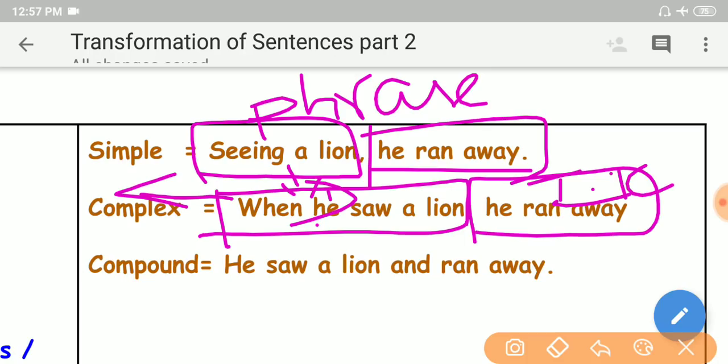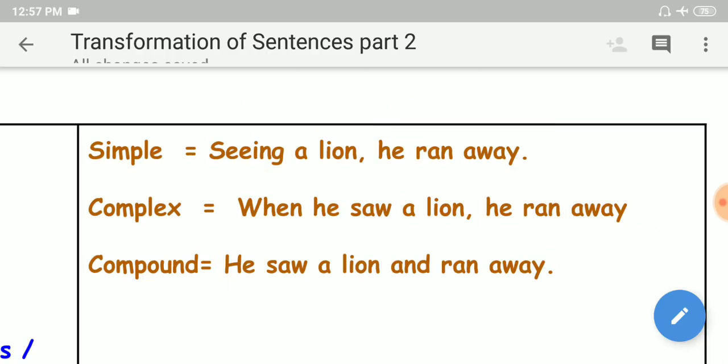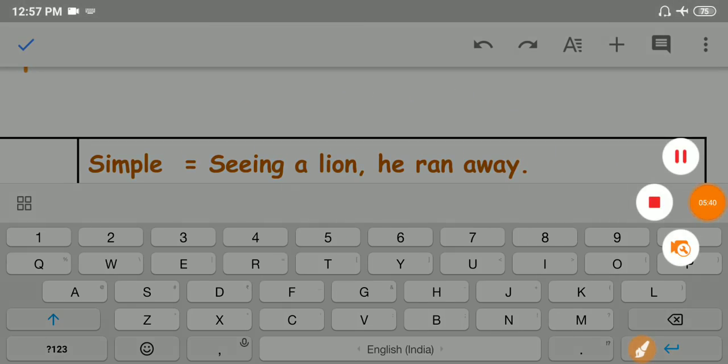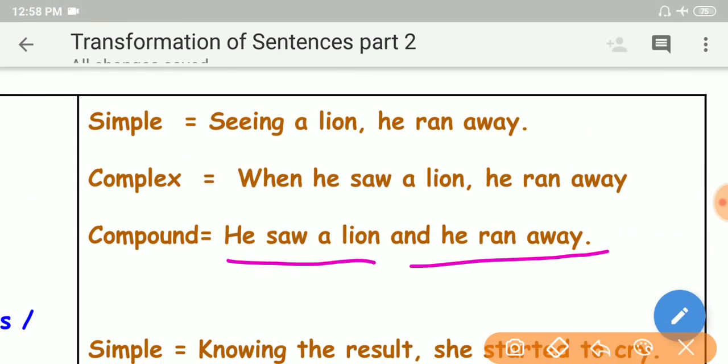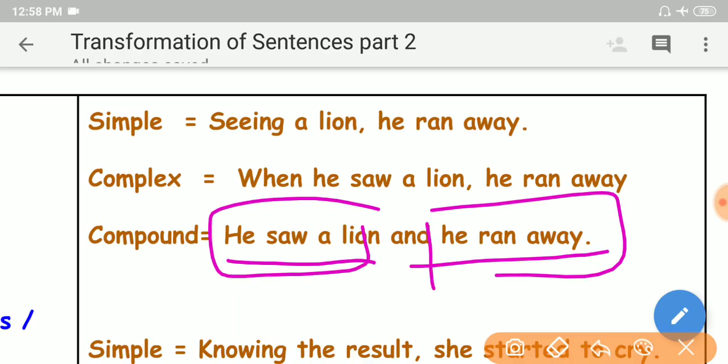So again we can expand this complex sentence into two independent clauses to get one compound sentence, my dear friends. See here, he saw a lion, it gives independent meaning. At the same time, here we have two independent clauses, my dear friends. He saw a lion, he ran away. These two can stand on their own without depending on any other sentence or phrase. That's why these two are independent clauses.